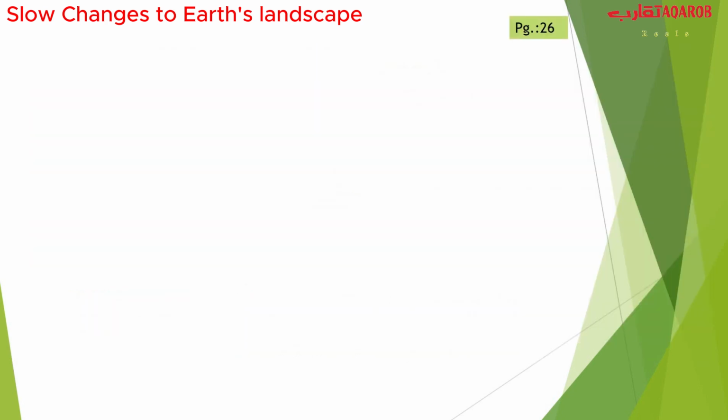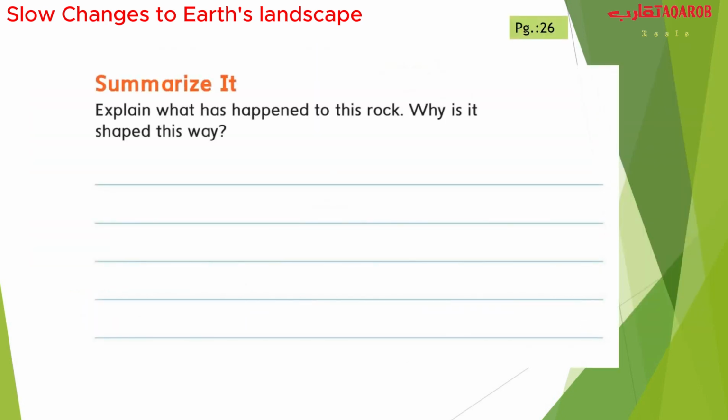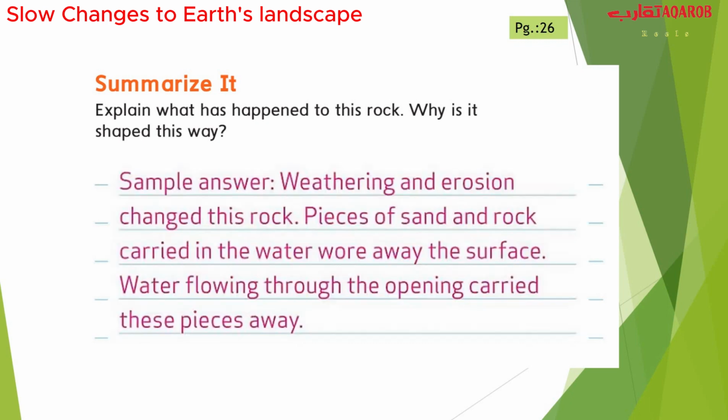Let's write a summary about what has happened to this rock. Weathering and erosion changed this rock. Pieces of sand and rock carried in the water wore away the surface. Water flowing through the opening carried these pieces away.